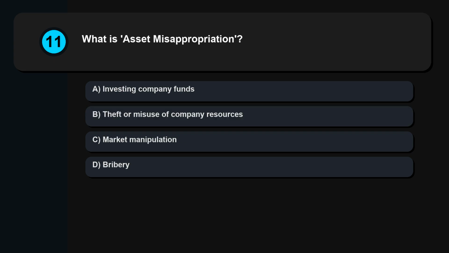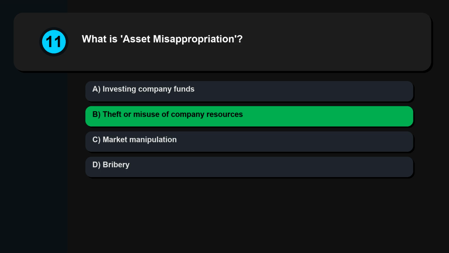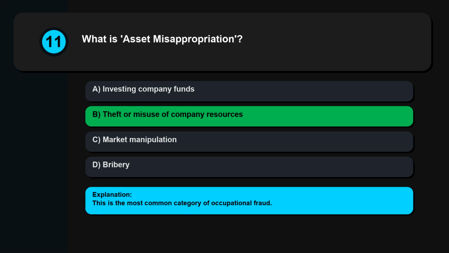Question 11. What is asset misappropriation? Investing company funds. Theft or misuse of company resources. Market manipulation. Bribery. This is the most common category of occupational fraud.